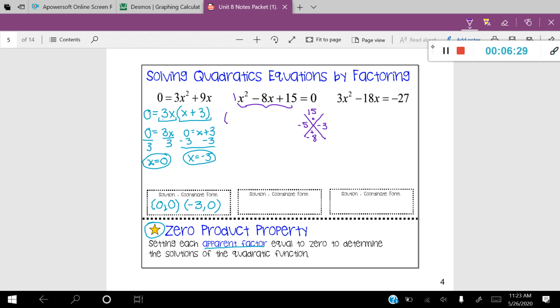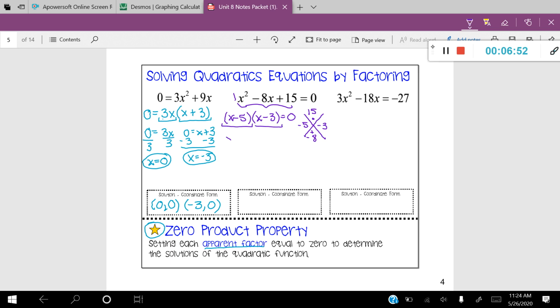I'm going to go ahead and break this down into x minus 5 and x minus 3. And I'm going to set that equal to 0. All right, once I've factored everything, and I can't factor it any further, I'm going to go ahead and set each of my apparent factors equal to 0. Here are my apparent factors. Here's 1, and here's 2.